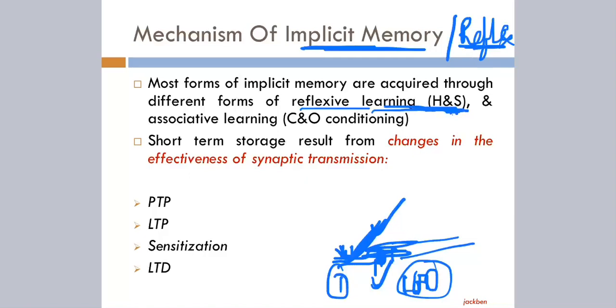And associative learning, the conditioning, operant conditioning and classical conditioning, is also associated with reflexive pathways. In classical conditioning, salivation was happening, right?